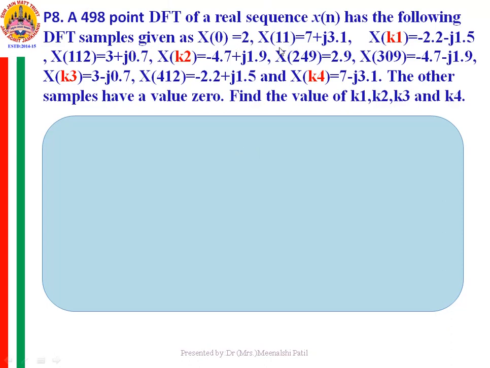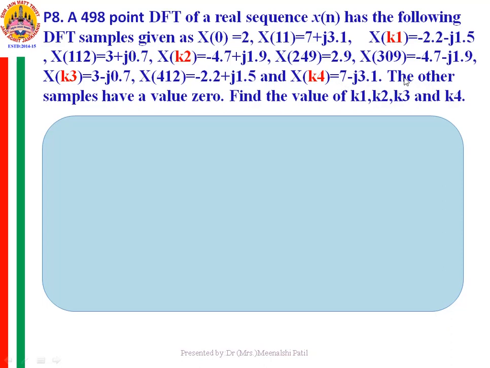X0 is equal to 2, X11 is equal to 7 plus j3.1, Xk1 is equal to minus 2.2 minus j1.5, X112 is equal to 3 plus j0.7, Xk2 is equal to minus 4.7 plus j1.9, X249 is equal to 2.9, X309 is equal to minus 4.7 minus j1.9, Xk3 is equal to 3 minus j0.7, X412 is equal to minus 2.2 plus j1.5, and Xk4 is equal to 7 minus j3.1.